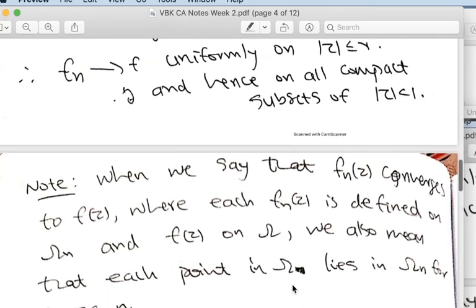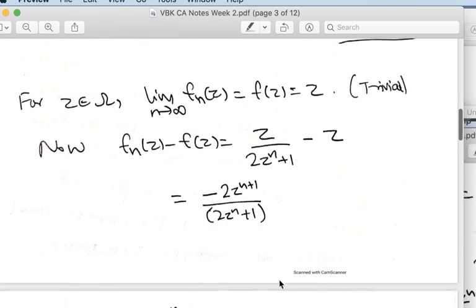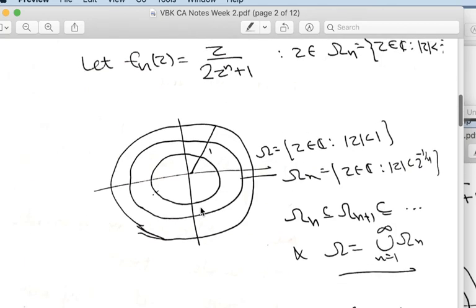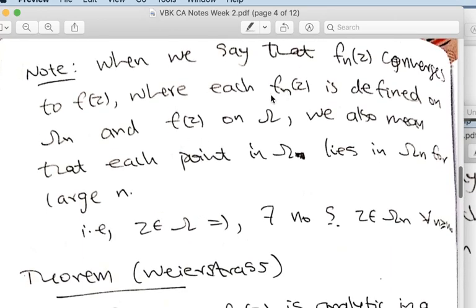Now you can see from this example that here the f_n are not defined on the whole Omega. Here Omega is the open unit disk. The f_n are defined on a subset actually. When we say that f_n converges to f, f_n need not be defined on the whole Omega. The f_n are defined on some Omega_n, and f(z) is defined on Omega. But for each z in Omega, we assume that there exists a large n_0 such that z belongs to Omega_n for all n greater than or equal to n_0. That's the way in which f_n converging to f makes sense.